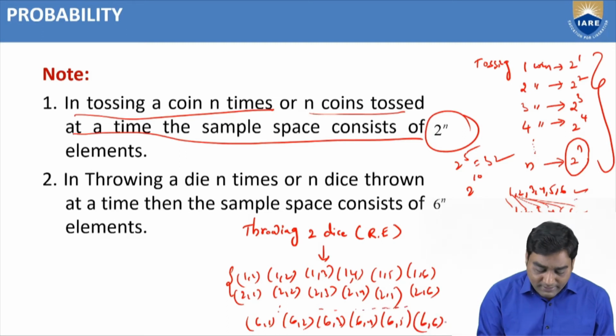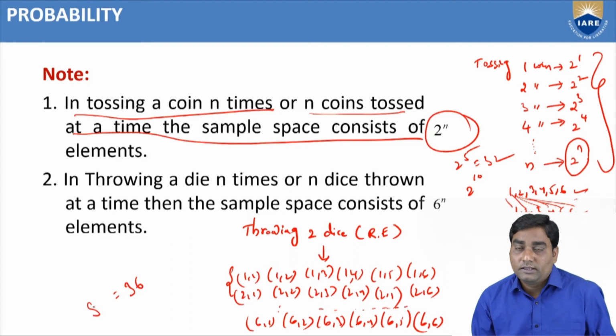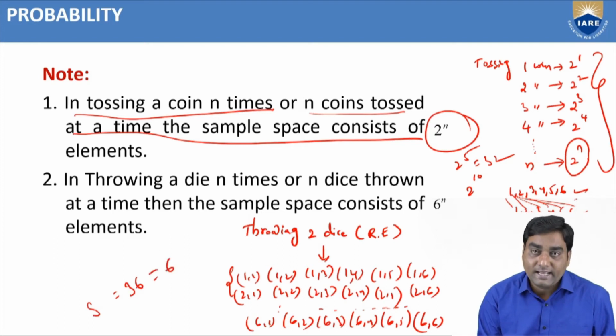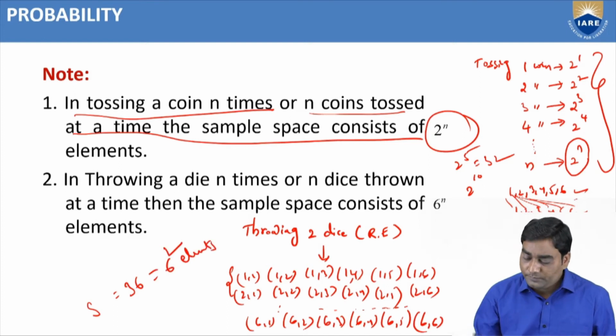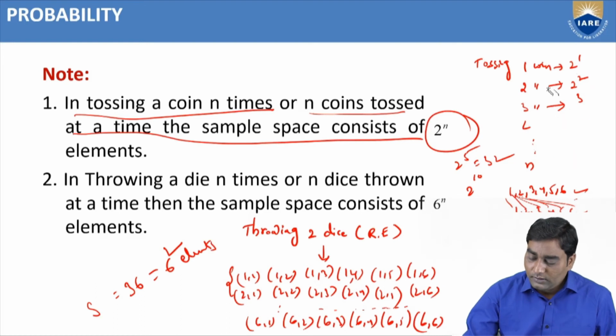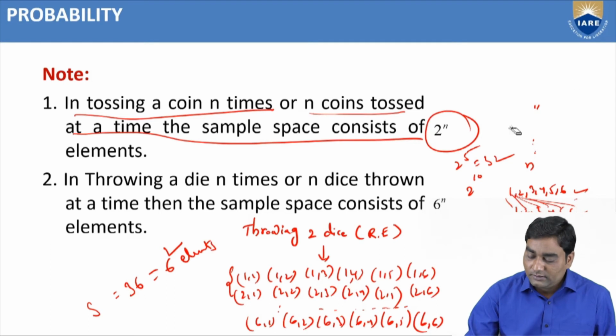Total how many elements? 36 elements. The sample space consists of 36 elements. We can write it as 6 square also. Therefore, like tossing a coin, we can write the conclusion in point 2.